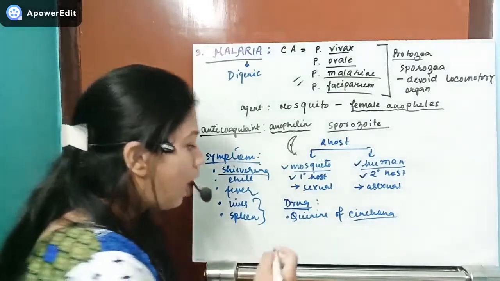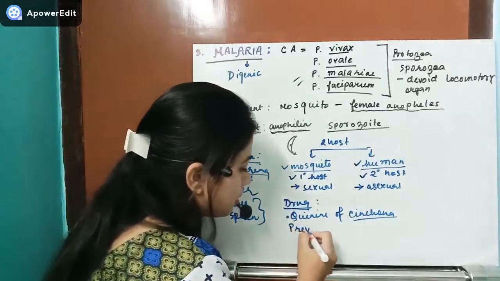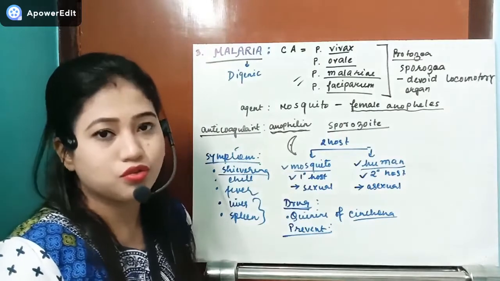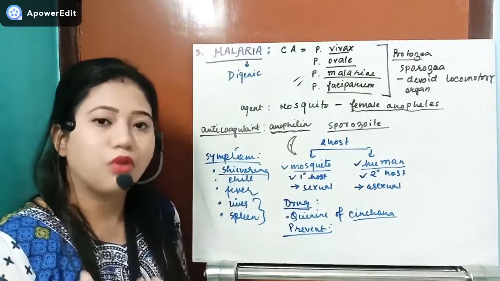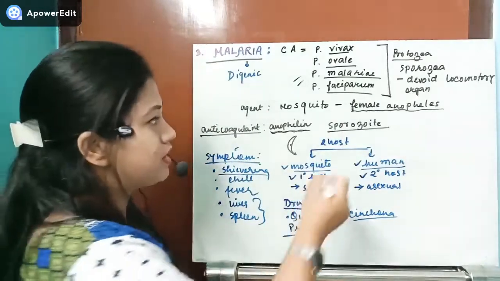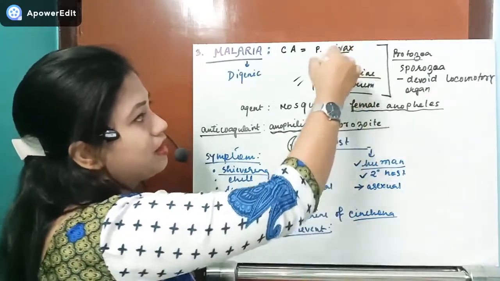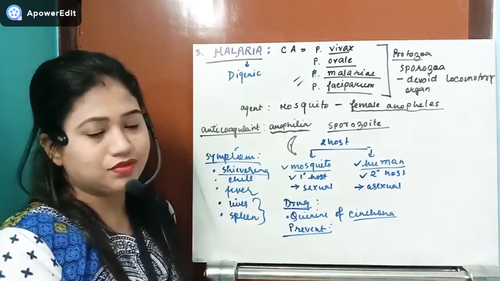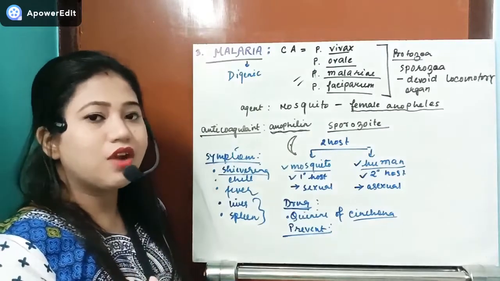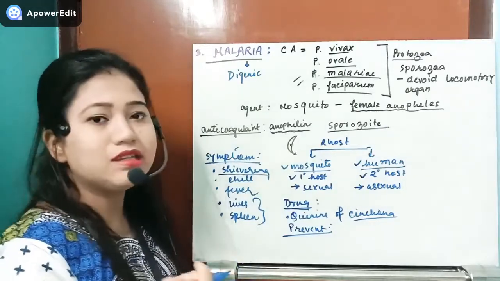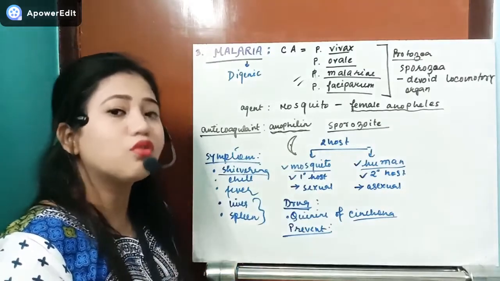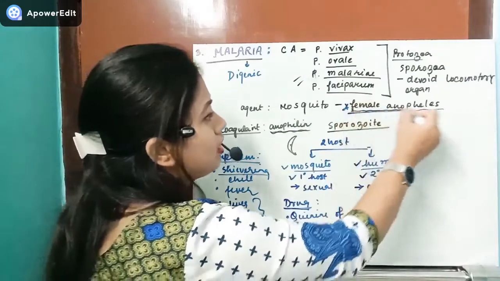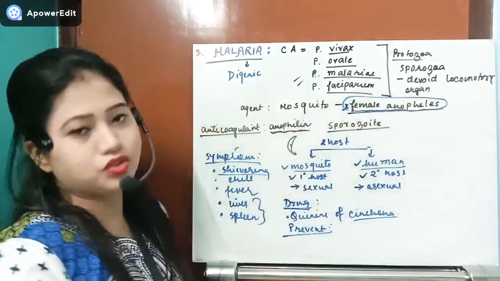How can we prevent the disease? The first prevention is to not let the mosquitoes grow, starting with the mosquito larva. We cannot control this parasite inside the human body, where it will complete its life cycle, though drugs can help. But an easier way to control the disease is by stopping the life cycle of the mosquito.